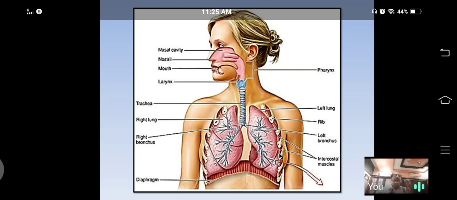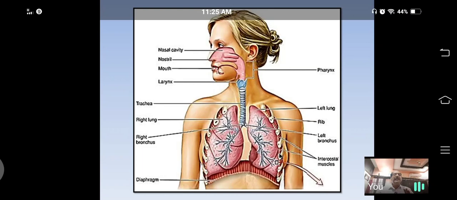At the alveoli, exchange of gaseous oxygen and carbon dioxide takes place. That's why all alveoli are called structural and functional units of the lungs.